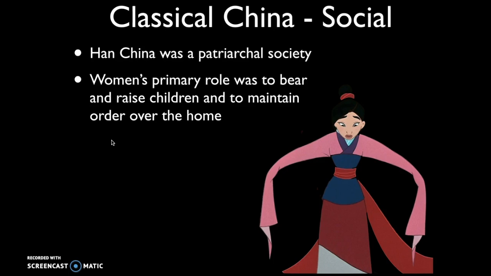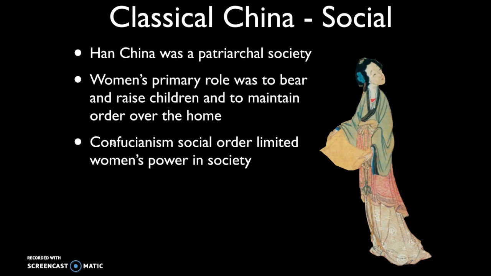And remember, the husband was the superior in the relationship. The husband was to set a good example, but ultimately it was the wife whose job it was to be respectful and obedient. And so Confucianism imposed limitations on women's power in society because ultimately their role was to be inferior to their male counterparts.